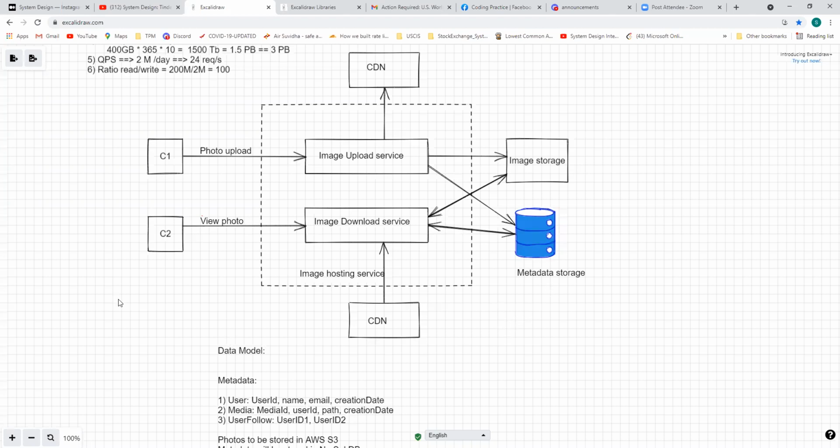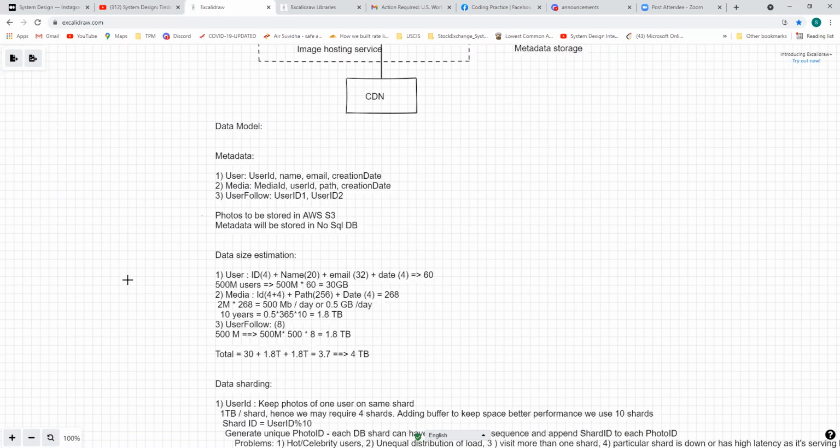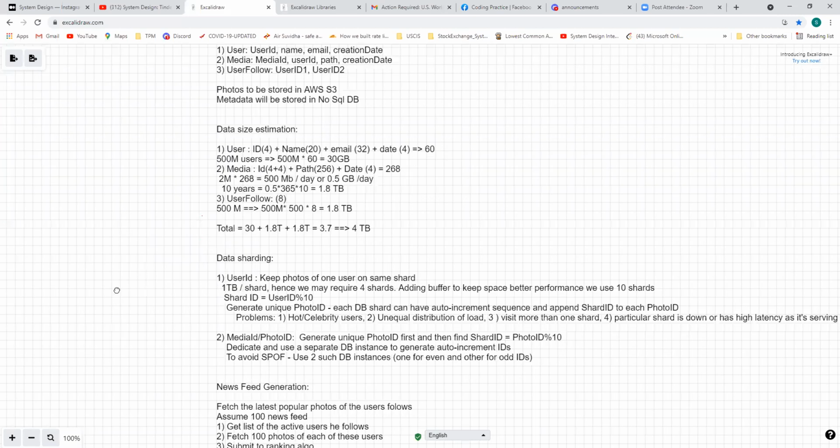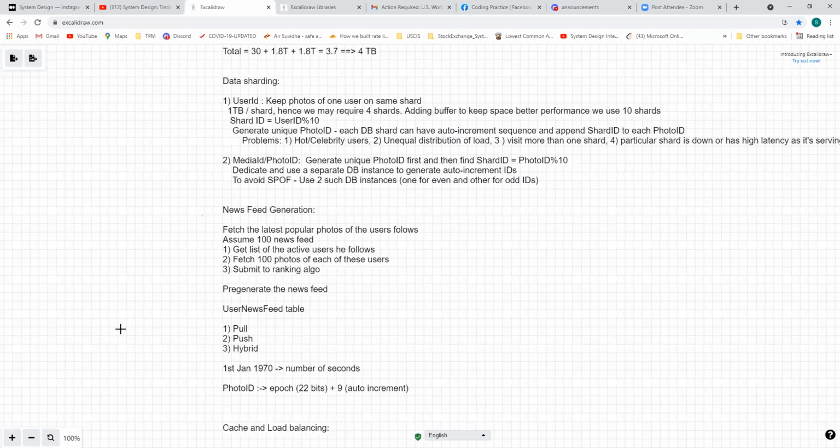Does the push model require that we keep the connection with the client always? In the push model, we can use long polling.